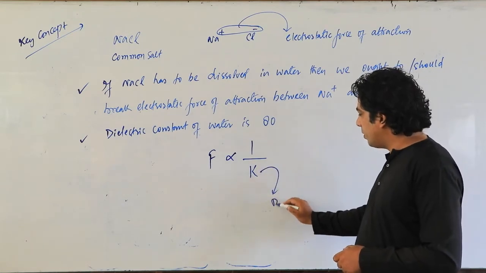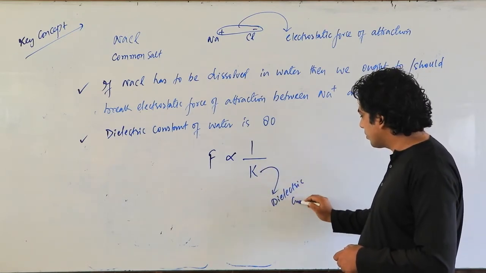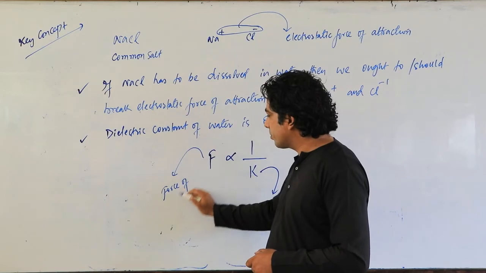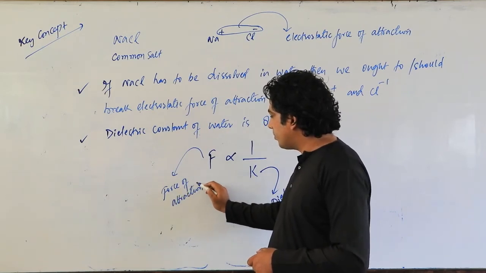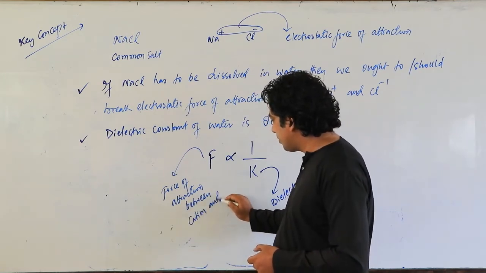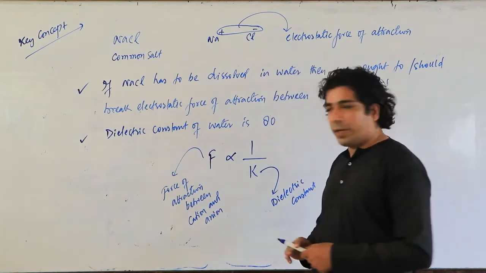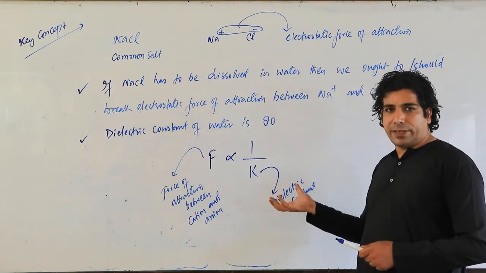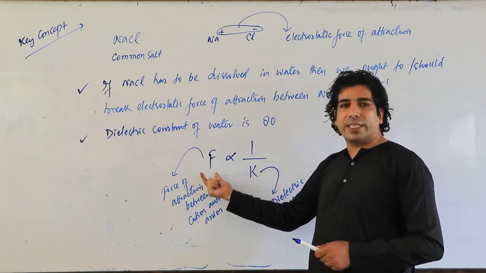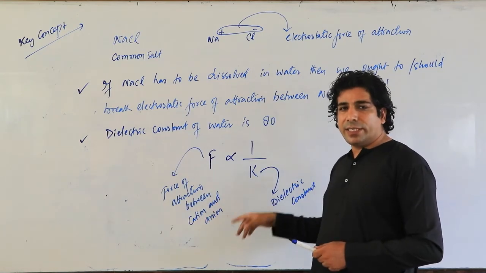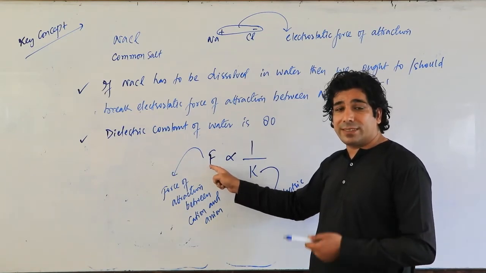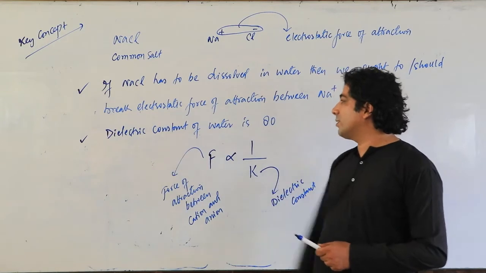Now have a look here. This is our dielectric constant, and this F stands for the force of attraction between cation and anion. If the dielectric constant is greater, my dear friends, what will happen? The force of attraction between cation and anion will be less. So remember that. I told you the dielectric constant of water is 80.